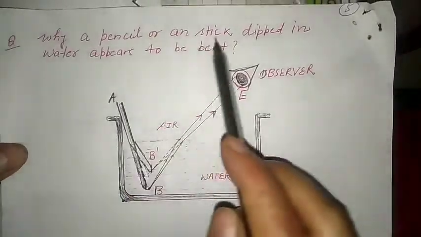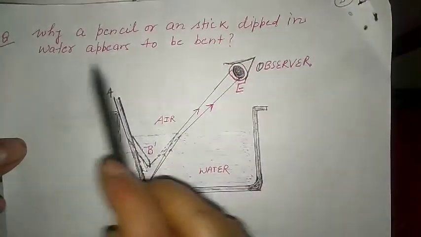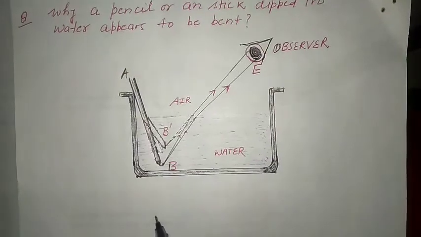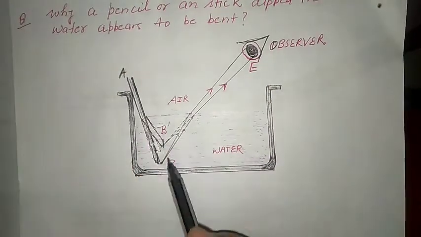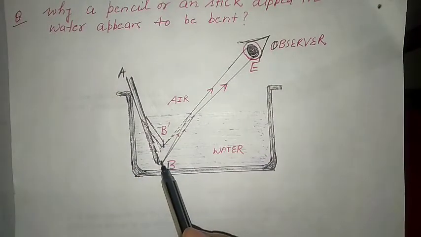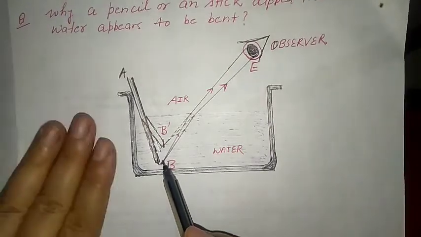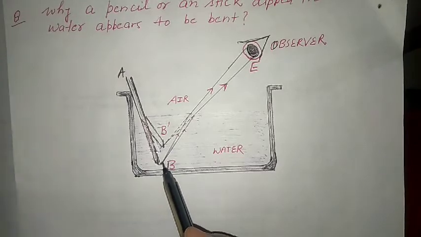Why does a pencil or a stick dipped in water appear to be bent at the interface? I am just orally telling how we can write this. Just listen carefully and then you can write.